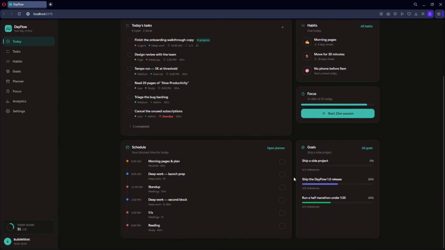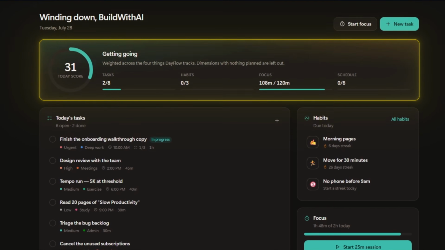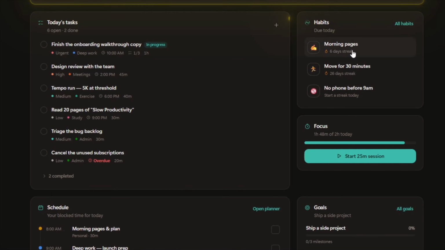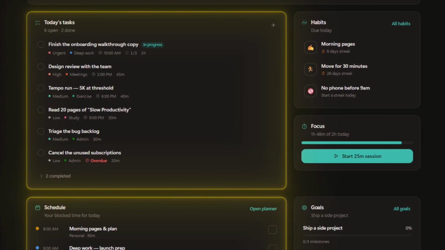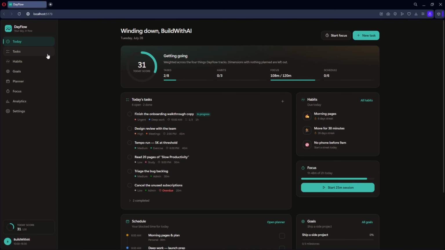And the dashboard has the same concept too, but I see that Opus 5 took a different approach in terms of structuring it. The entire top section is just the overview, and then below it there are two columns. First is divided into tasks and schedule, and the second has habits, focus, and goals with their own boxes. It looks pretty cool, and I might say it looks slightly cleaner than Fable 5's app. Now let's go through the pages on the left side too.